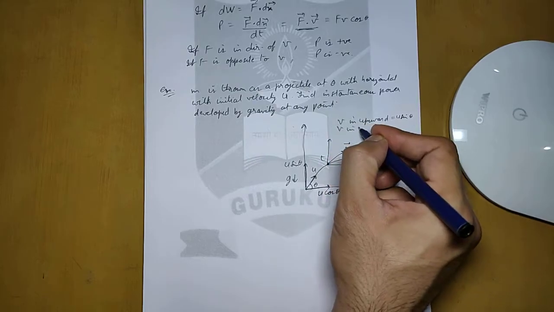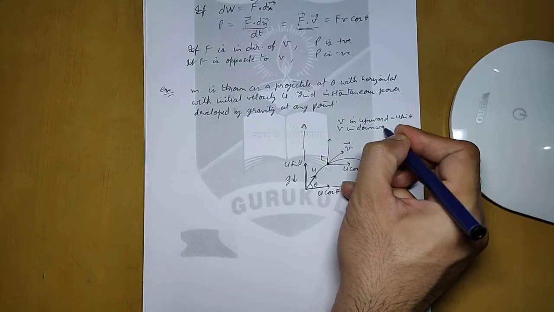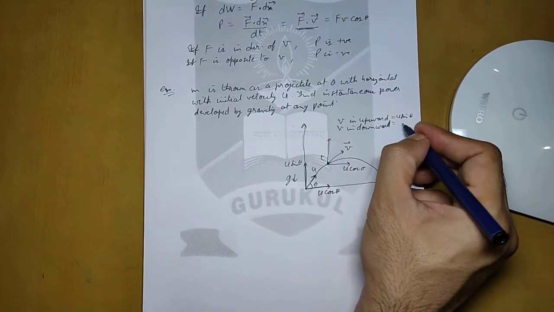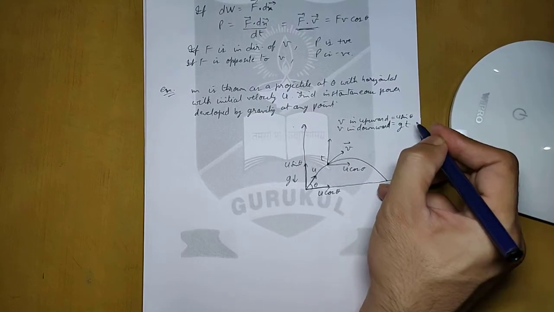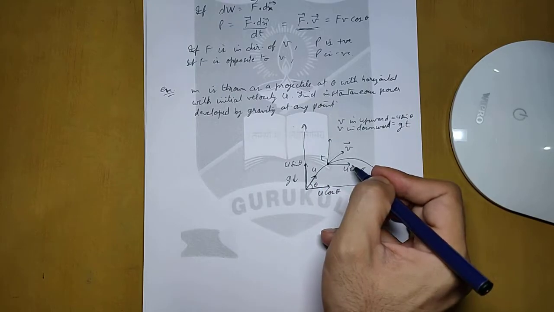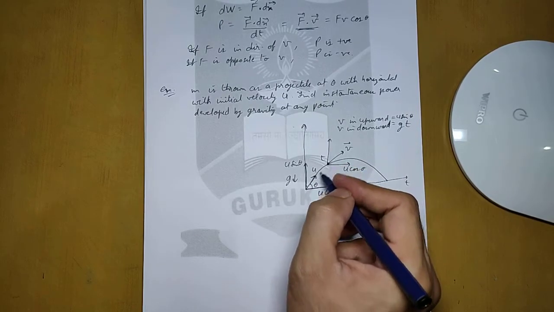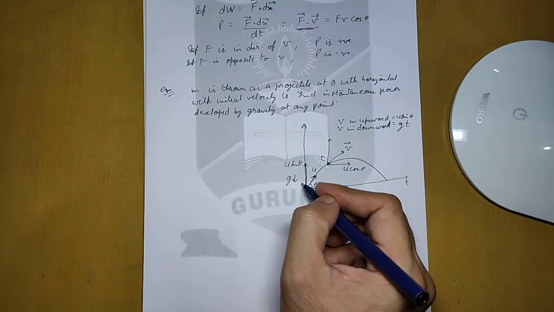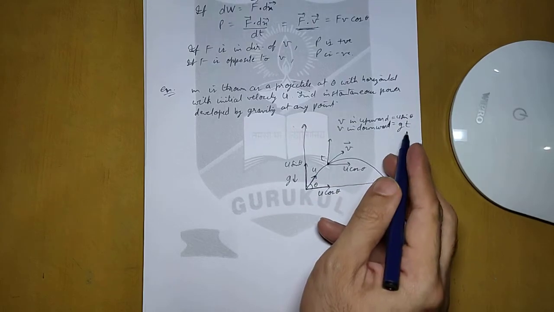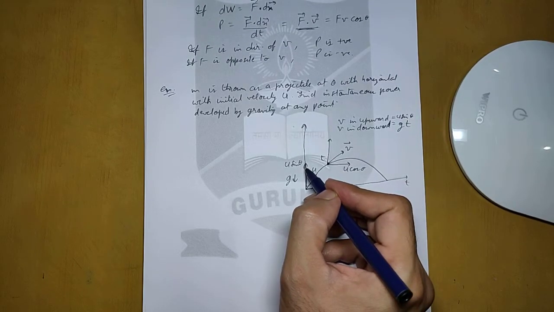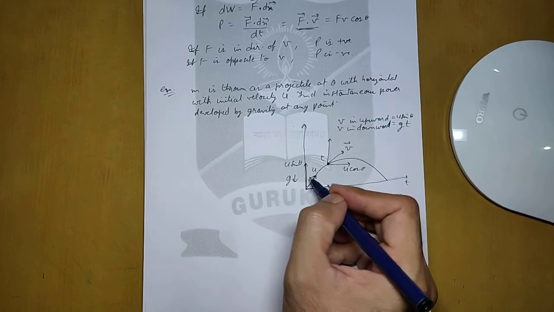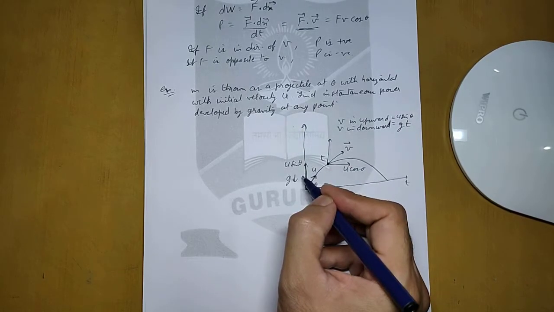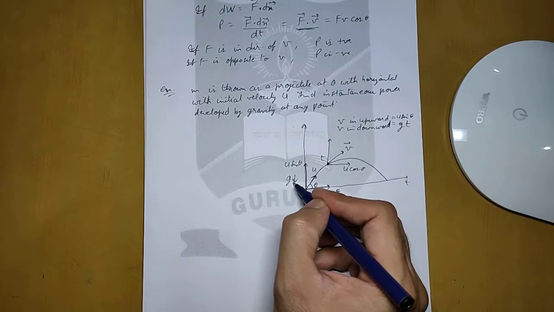So v in downward direction can be written as acceleration into time, so acceleration is g and time taken is t. So from here to here a velocity is generated in the downward direction because of the acceleration due to gravity, this is gt, and the component of velocity u is u sin theta, which is in upward direction. So the total velocity in the y direction will be u sin theta minus gt.